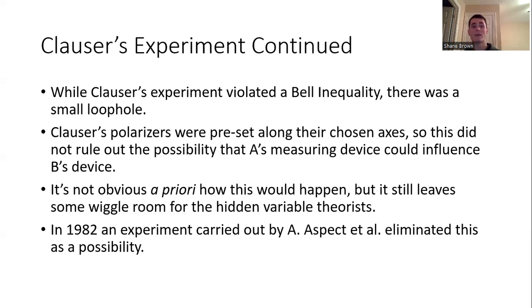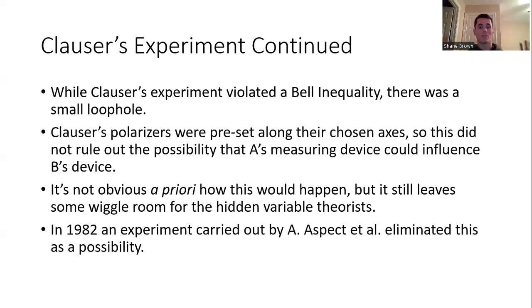you could make the claim that, well, if the detectors were already preset along their axes, then maybe it's possible that A's measuring device and whatever setting A was at could somehow influence B's measuring device, right? Kind of similar to how we talked about depending on whether or not A was measuring along SX or SZ, that could affect what was happening over here at B's measuring device.